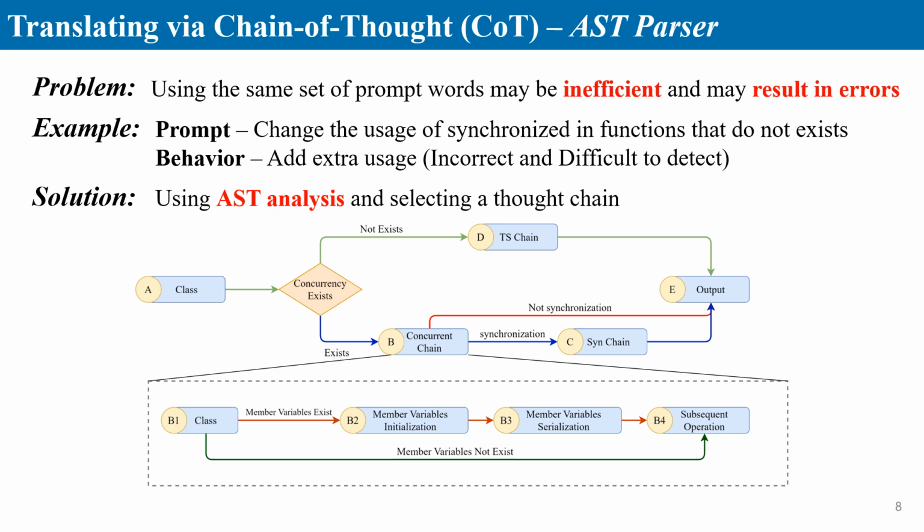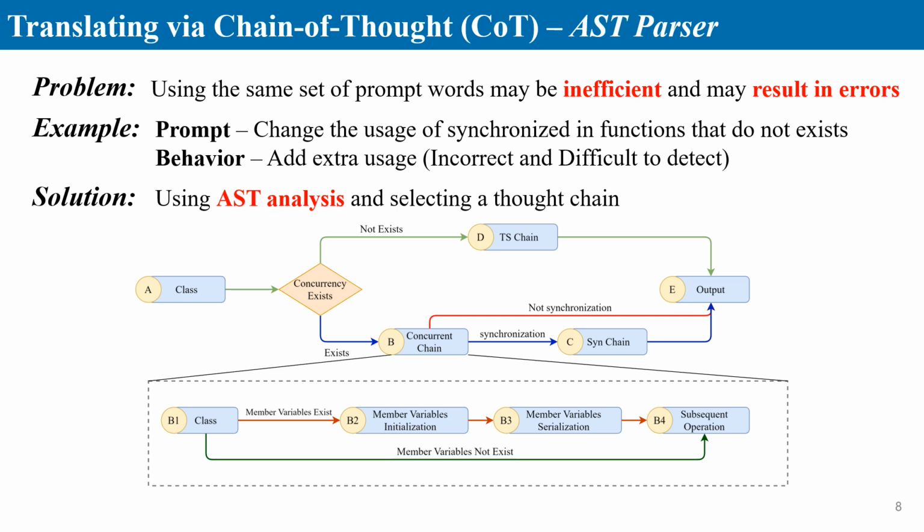The Java to ArkTS converter utilizes LangChain to create a chain-of-thought approach for code conversion. We break down the conversion into three main chains. 1. The TS chain converts Java code to TypeScript-specific syntax for ArkTS. 2. The concurrent chain translates Java concurrency semantics using ThreadBridge for multi-thread shared memory. 3. The synchronization chain handles synchronization code with the ThreadBridge library.